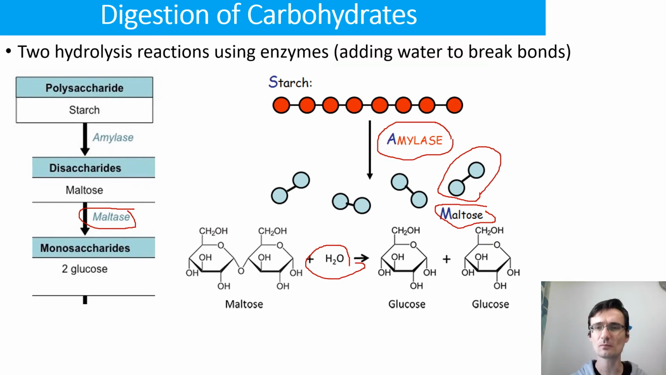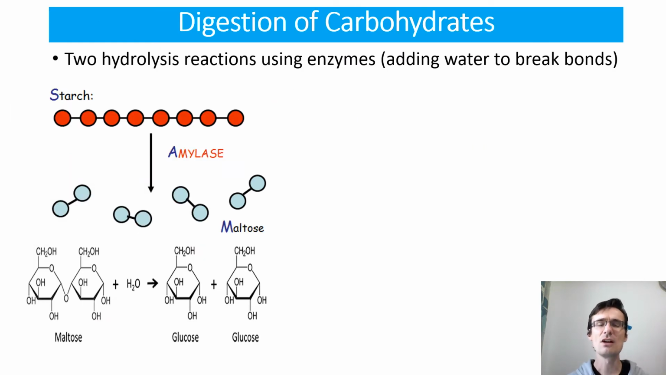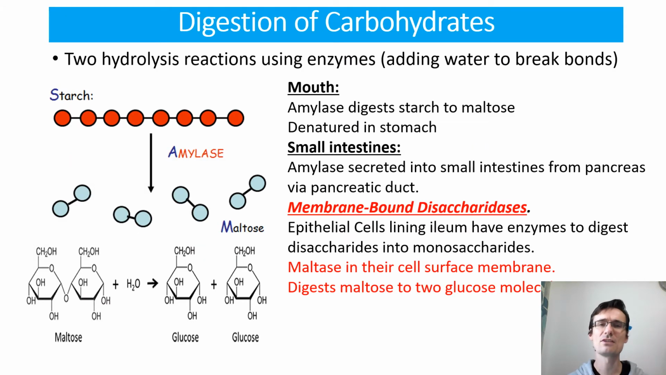So let's look at that in a bit more detail. As we just said, now let's have a look at where these things happen. In the mouth is where amylase digests starch into maltose. That amylase then gets denatured as it enters the high acidity of the stomach, pH 2, due to hydrochloric acid. And then in the small intestines, amylase is secreted again from the pancreas via the pancreatic duct into the small intestines to finish off any undigested starch and digest it into maltose.